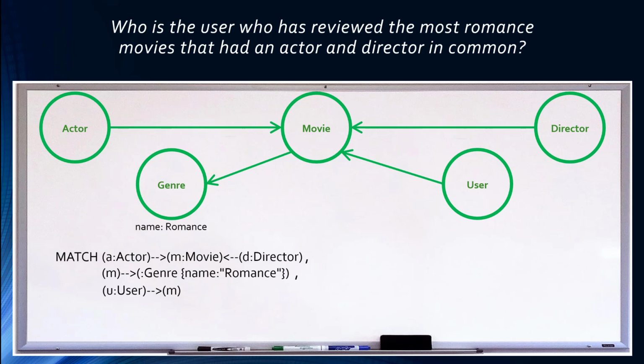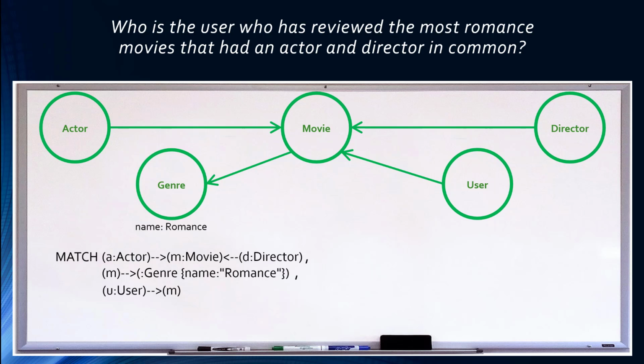Since we want to identify the user who has reviewed the most romance movies between actor-director pairs, we will be using the user node's name property in our return clause. So we need to assign the user node a variable name. We will call it u. At the end of the second path, the relationship is to the specific movie node that was identified in the first and second path. So we just use the variable name m, which was already created in the first path, to identify the movie node. This concludes writing the query we want to match as illustrated in the whiteboard.